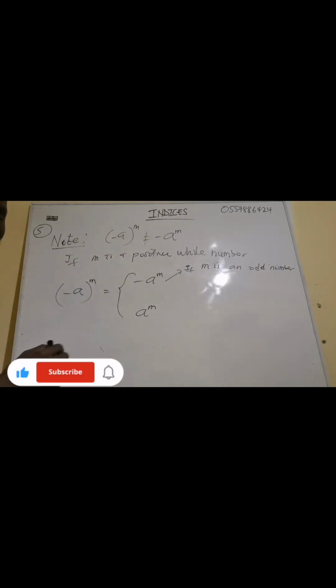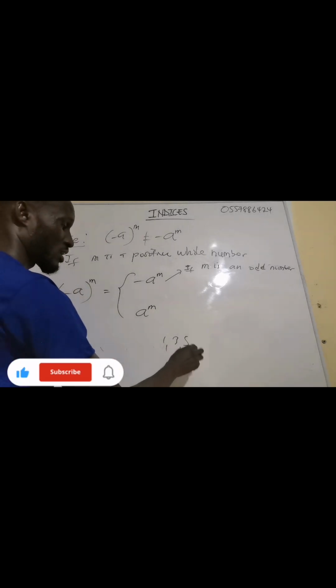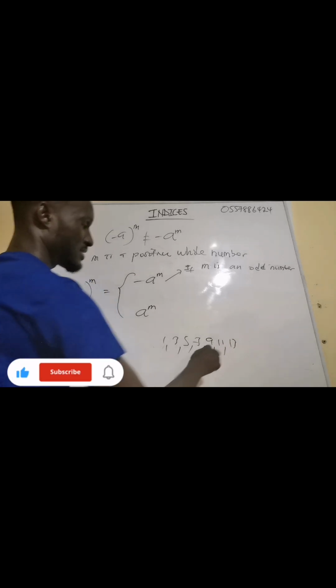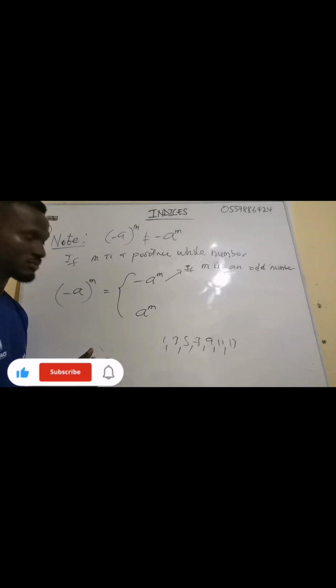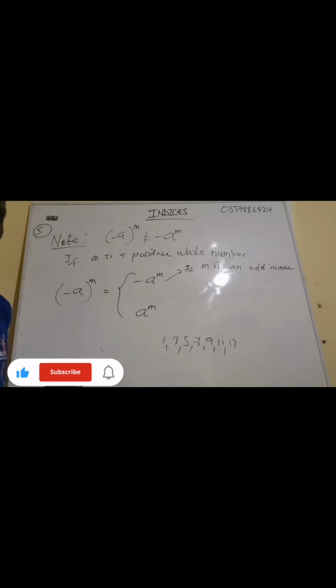Odd number. Now, look at this very carefully. Anytime m here is odd, you know odd numbers start from 1, 3, 5, 7, 9, 11, in that order, these are the odd numbers. Yes. Whenever the exponent is an odd number, everything will be negative.